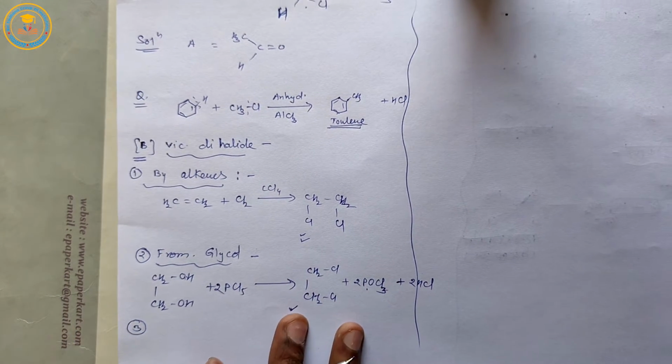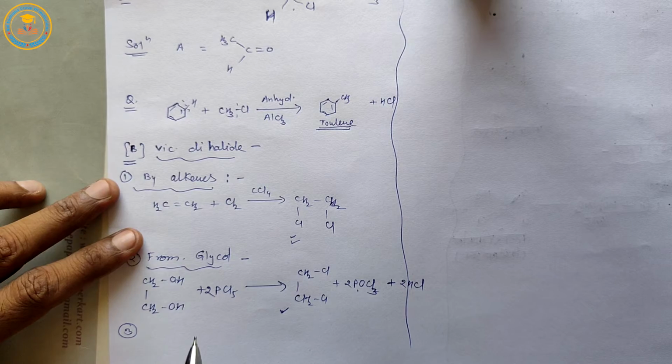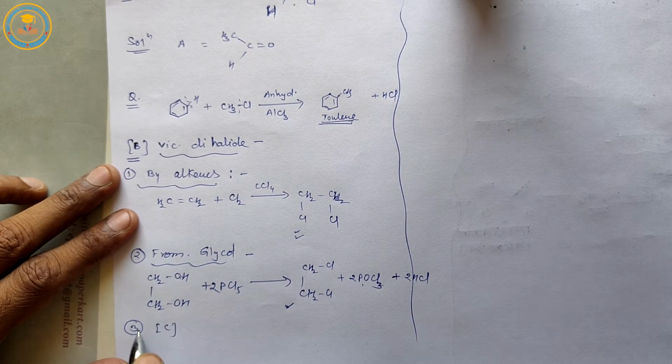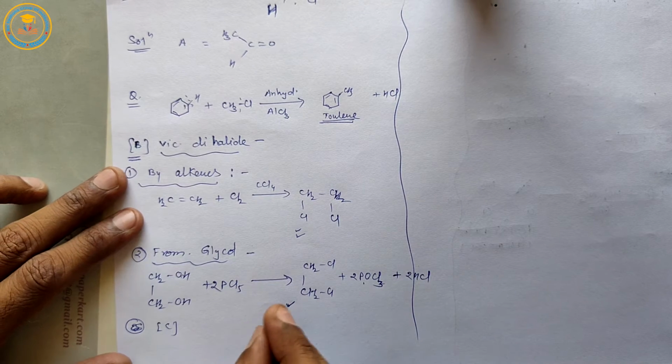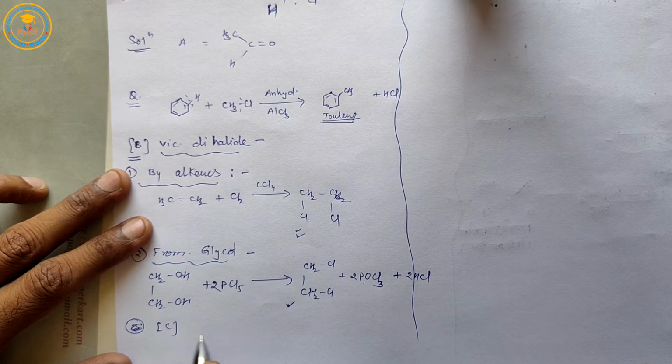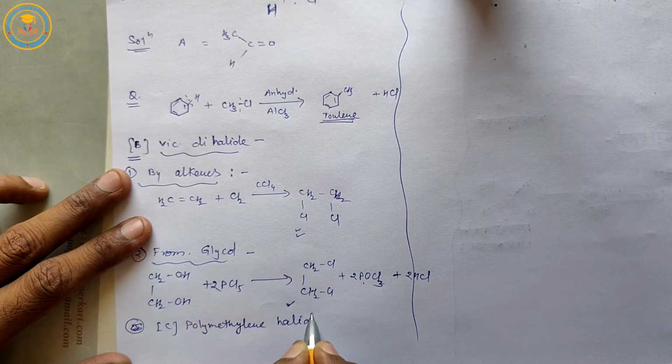Third type of dihalogen derivative is known as alpha omega dihalide or polymethylene halide. For the preparation method, polymethylene halide.